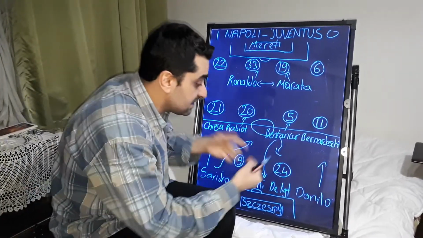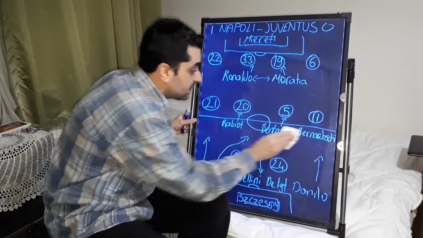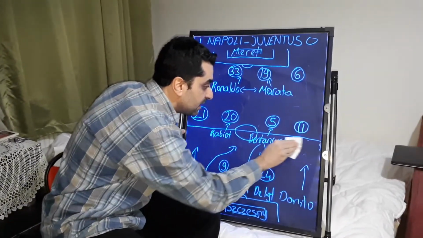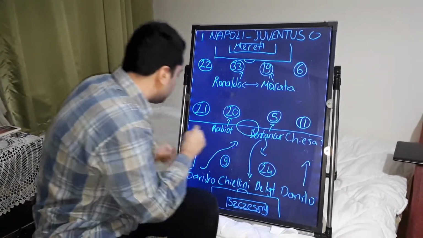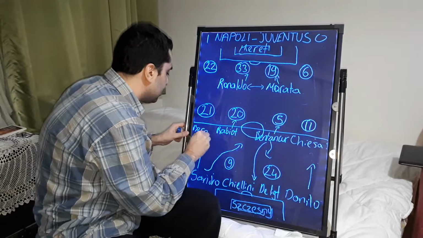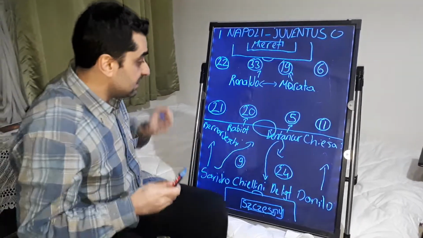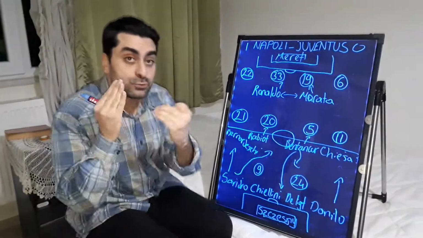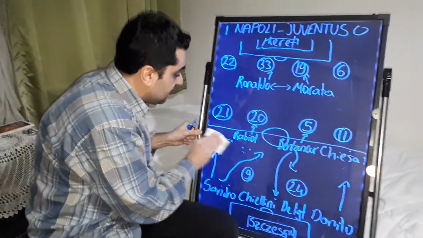At the same time, Chiesa started to play on the right of the midfield, and Bernardeschi played on the left.